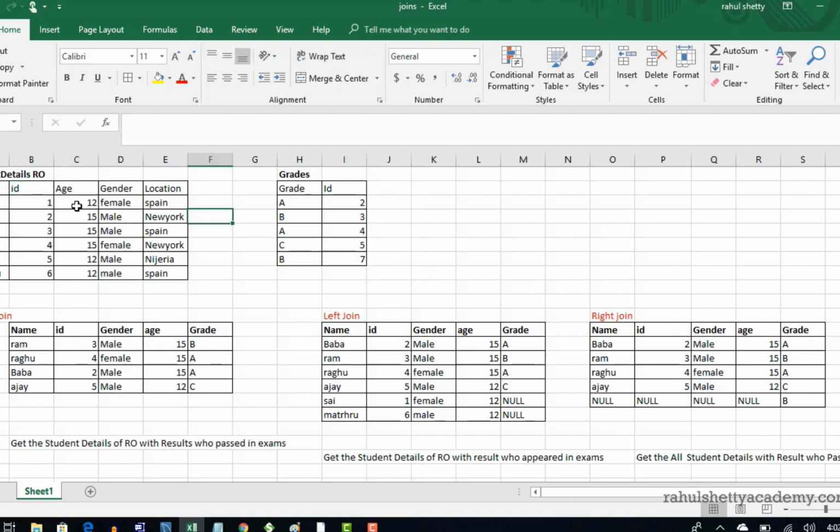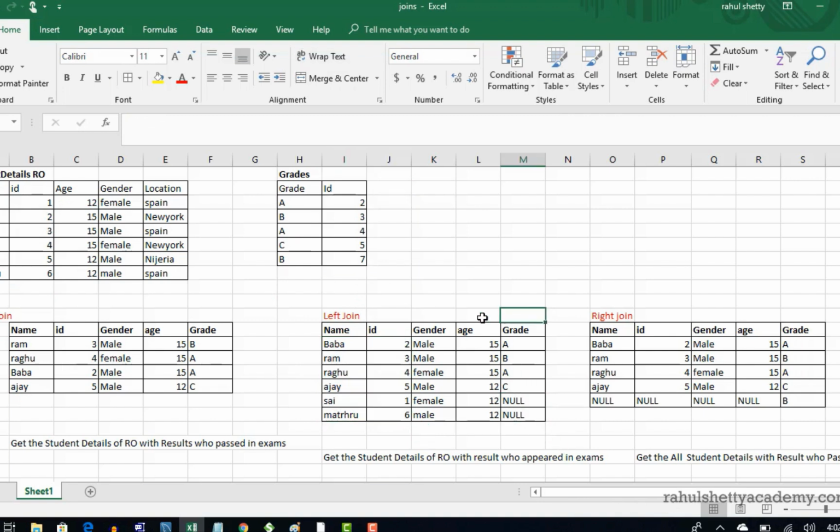We are just asking for mapping logic: if two matches, get the exact map, if not, skip it. That's what this query says. But here I want, no matter if it mapped or not, give me the mapping between this and this, and make sure all the left columns are displayed. If there is no mapping, just give them null. That's what left join says.